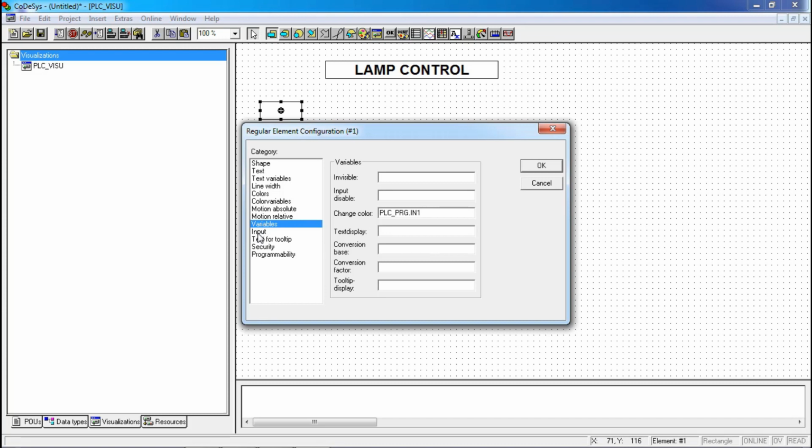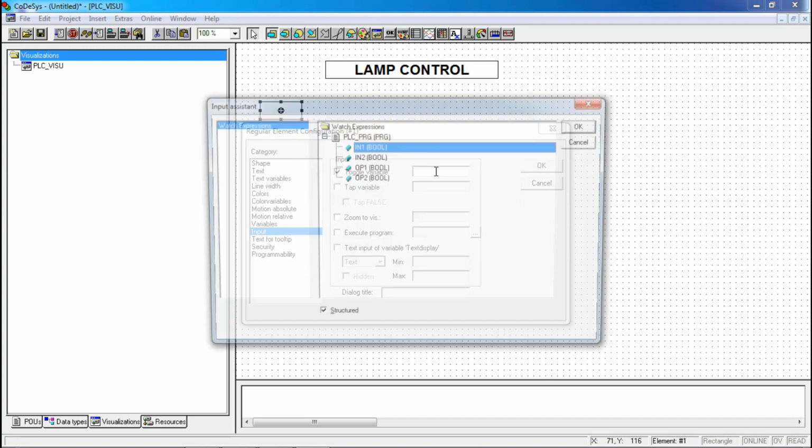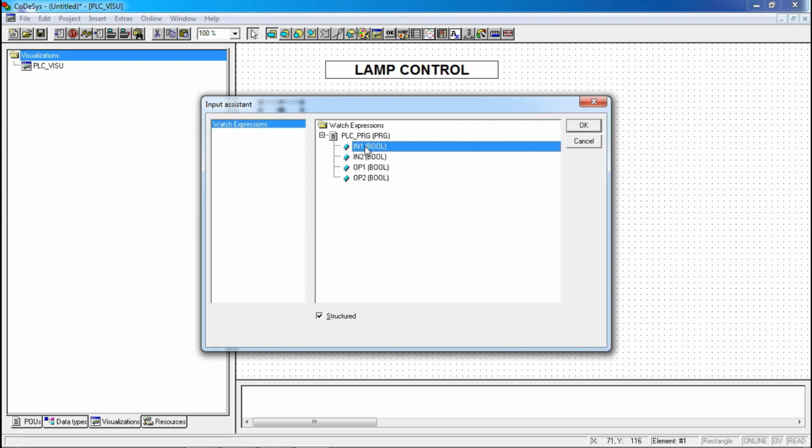And in this field, select the kind of button you want. Actually, I want a toggle button, and select the tag for that. Again, to get a tag, press F2 and select the tag you want.